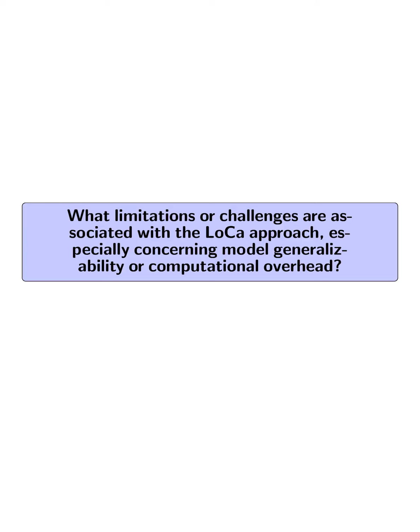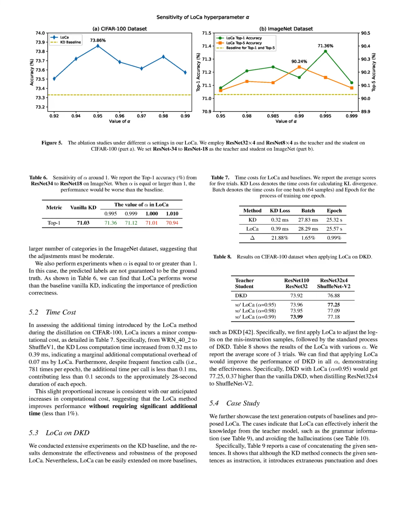What limitations or challenges are associated with the LoCa approach, especially concerning model generalizability or computational overhead? The LoCa approach faces certain limitations, particularly regarding model generalizability and computational overhead.